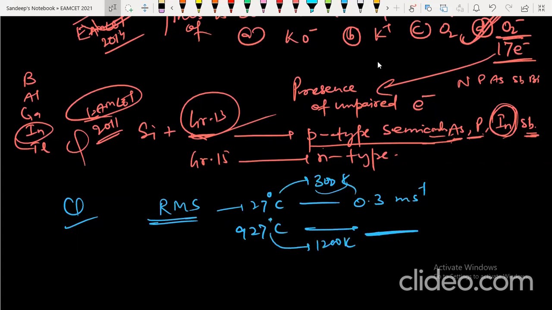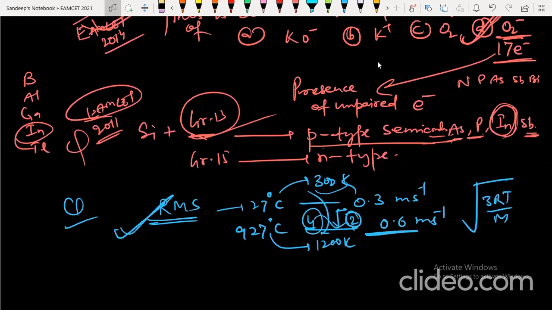So it is almost 4 times. That means the speed will actually become 2 times, because it is under a root. So it will become 0.6 meter per second. Easy question, very easy. You can do it if you know that root of 3RT by M is the RMS speed. This way you can solve the question.